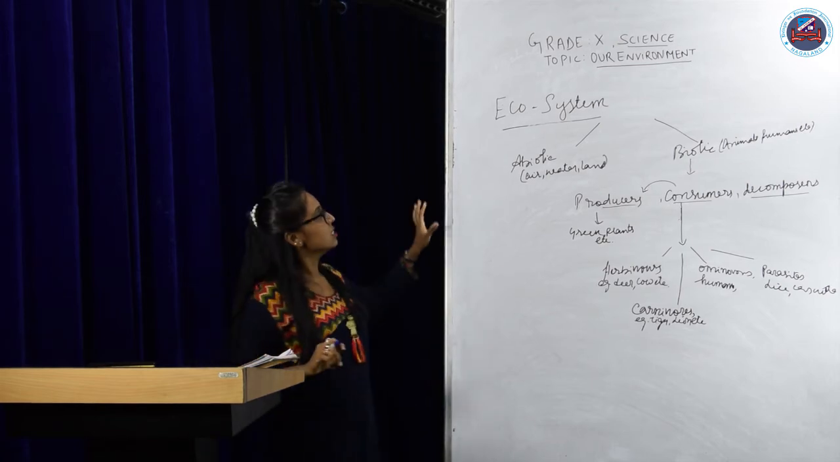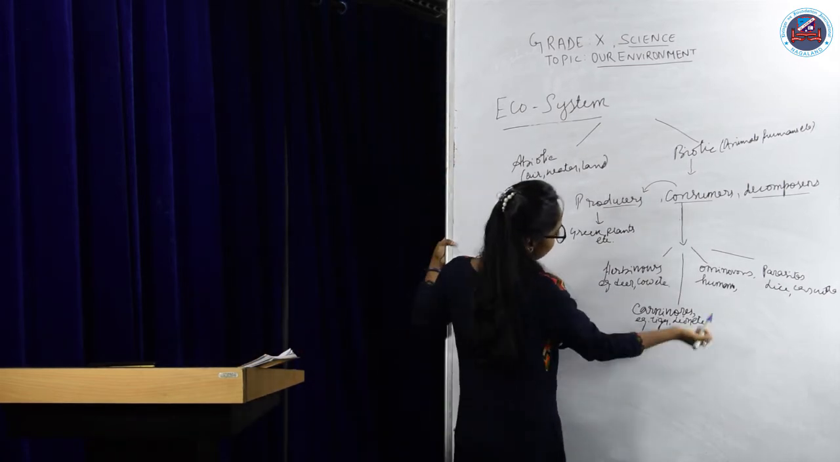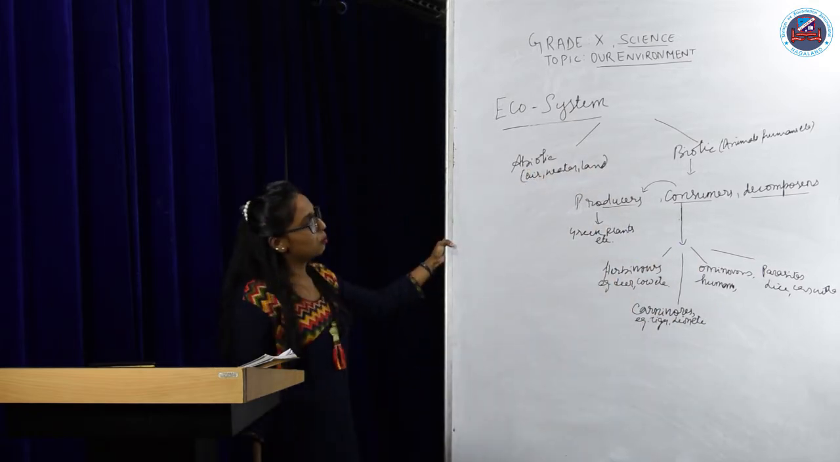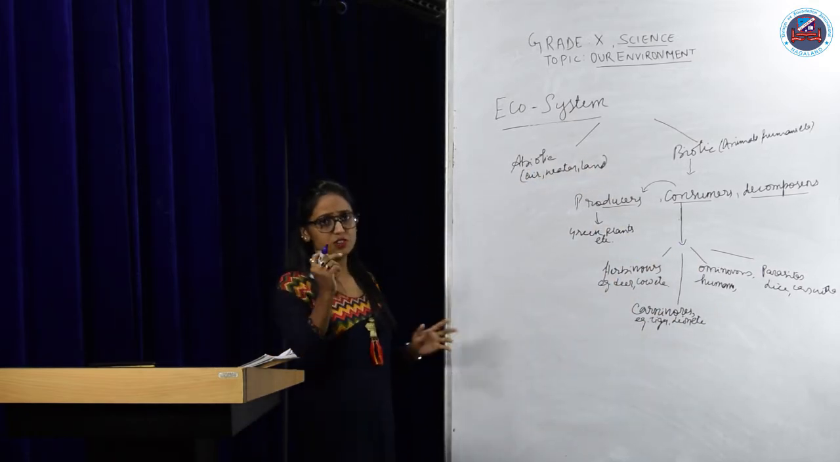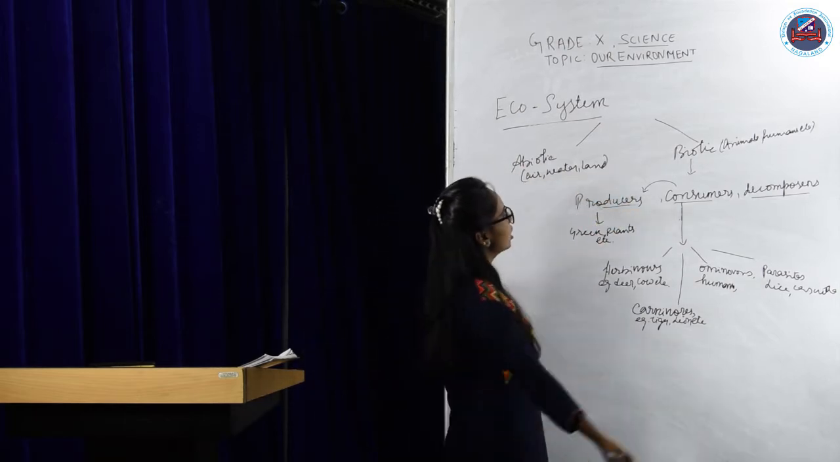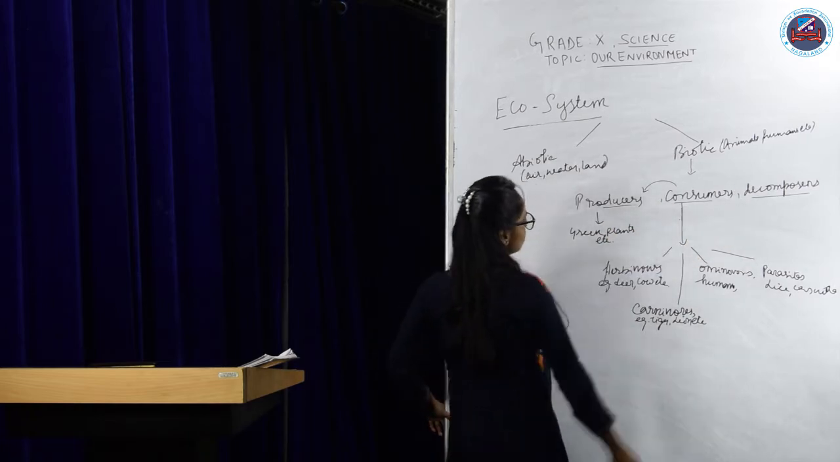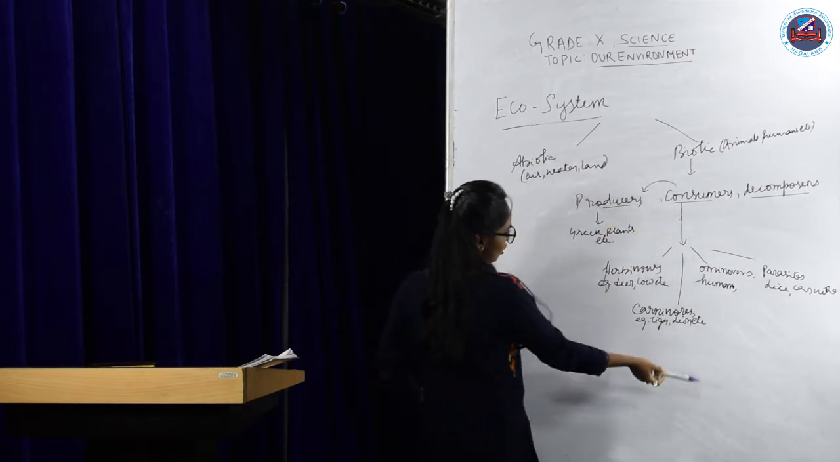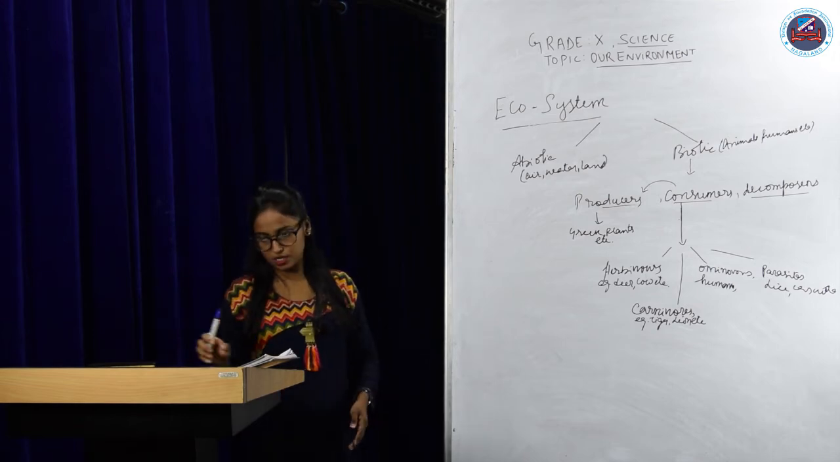Okay, so you can see this is a block, just a systematic diagram showing the different components of an ecosystem. So we can just revise that the ecosystem has 2 components, abiotic and biotic. The biotic is further divided into producers, consumers, and decomposers. The consumers are further divided into 4 groups. So these are the components of an ecosystem.